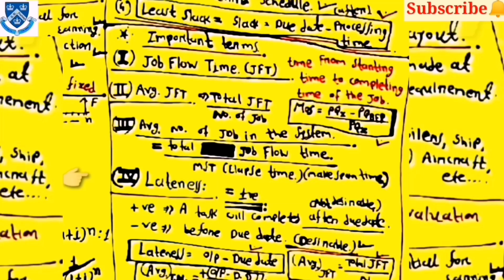Then lateness: if it is positive, the task will complete after the due date, and if the lateness is negative, the job is completed before the due date, which is desirable for the process or for the job.